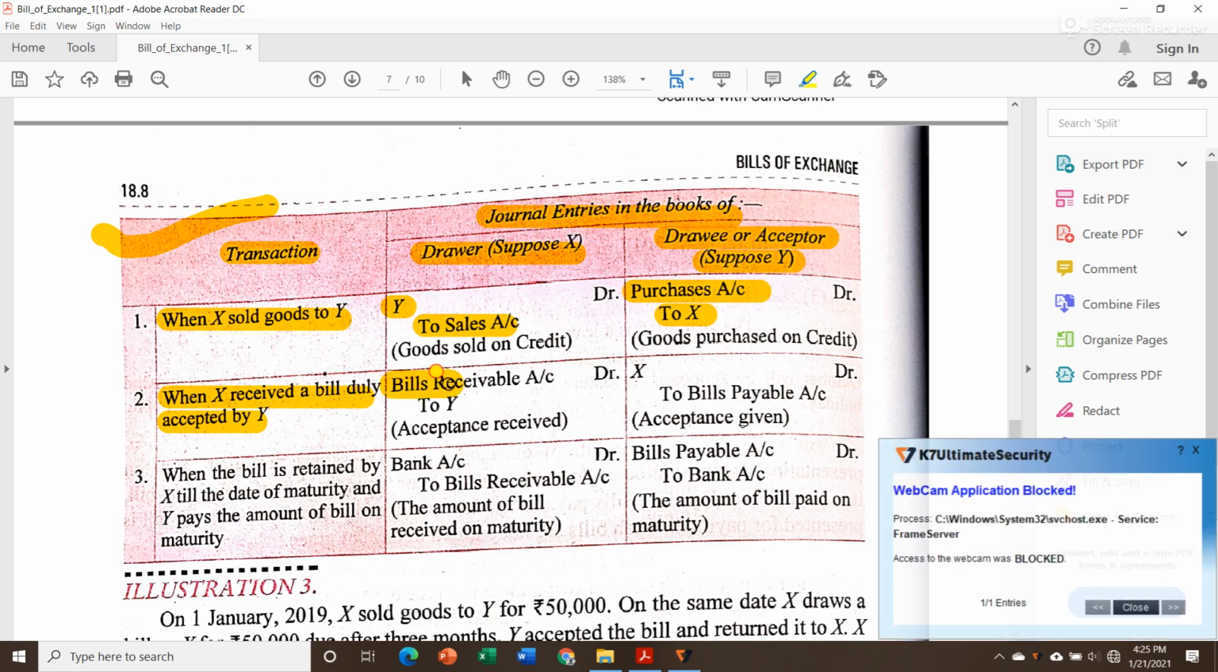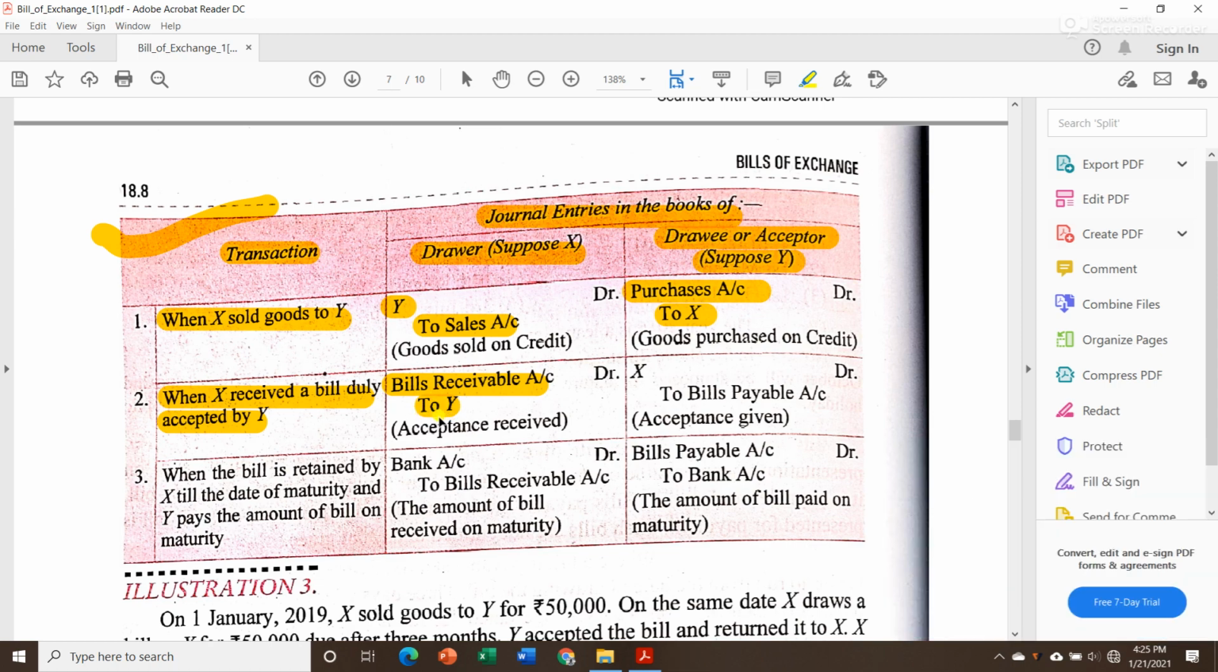So we will debit bills receivable account, and who is the sender? Mr. Y is the sender, so we will credit his account. And in narration we can write acceptance received. That means as Mr. X, we received acceptance from Mr. Y.